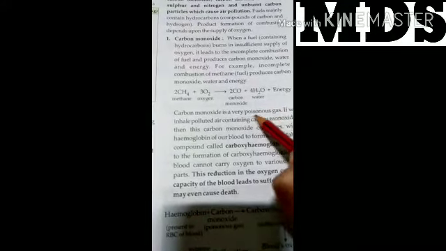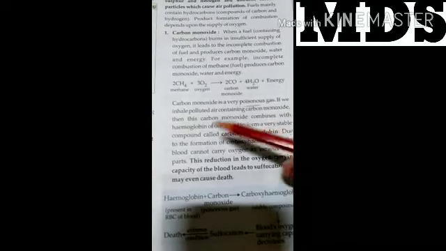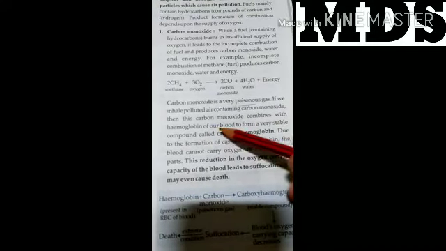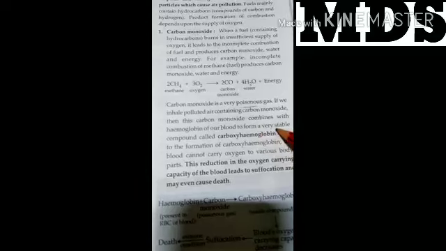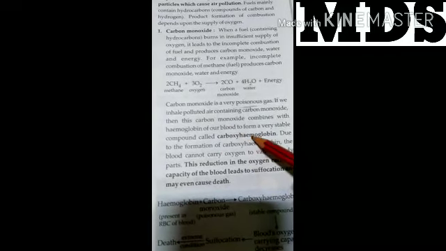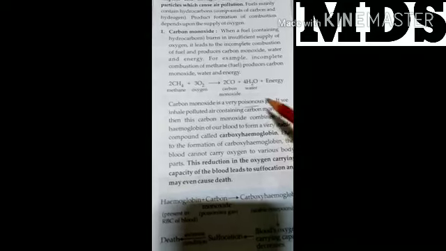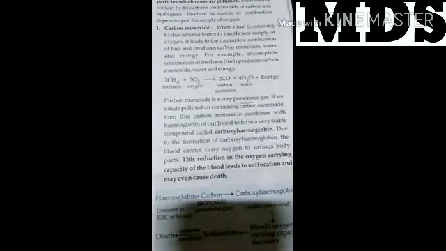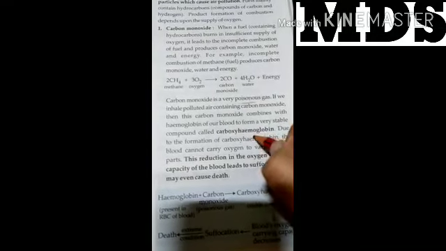Carbon monoxide is a poisonous gas. Poison means that it is not good for our health, that it is harmful. If we inhale polluted air containing carbon monoxide, this carbon monoxide combines with the hemoglobin of our blood to form a very stable compound called carboxyhemoglobin.